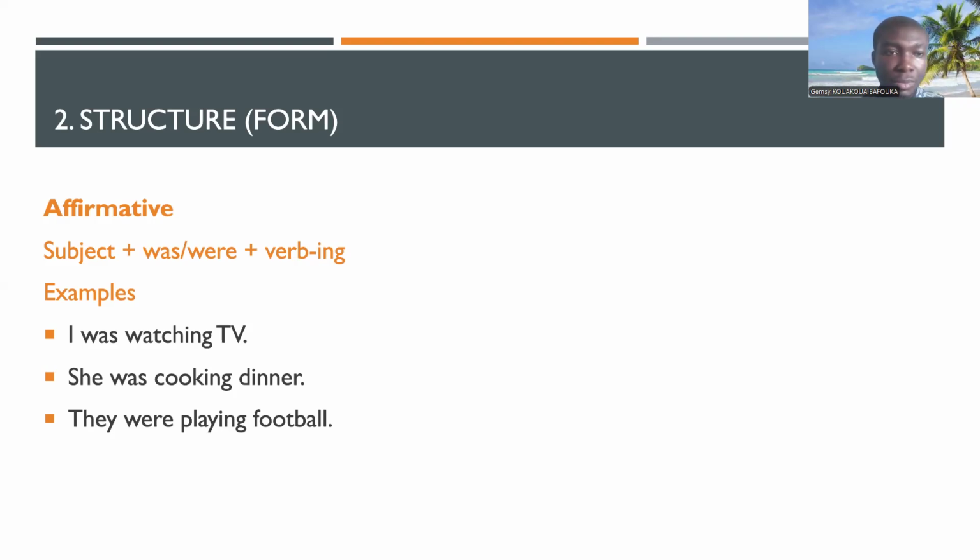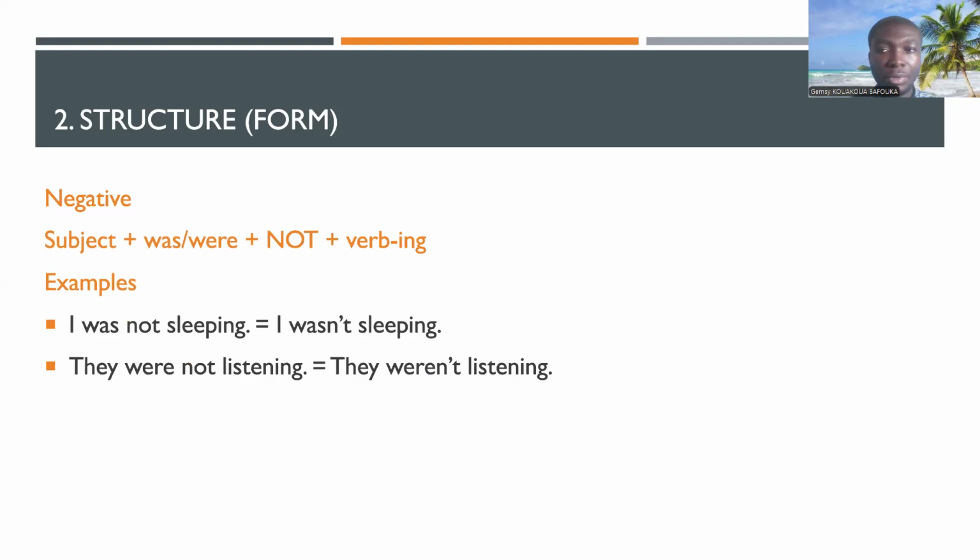Okay. So it's now the negative form. If you need to make the negative form, you just need to add not. So we have some examples here. I was not sleeping. So this is the basic form. And then we have a short form, which is I wasn't sleeping. I was not, I wasn't. Wasn't is the short form. They were not listening. And the short form is they weren't listening. All right.